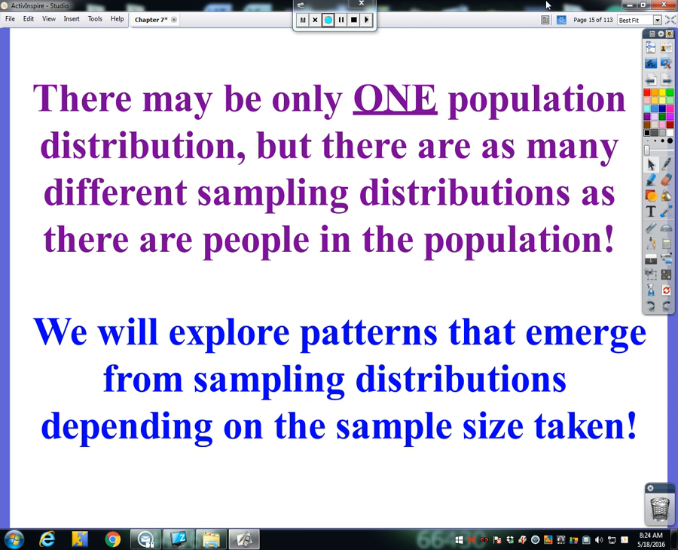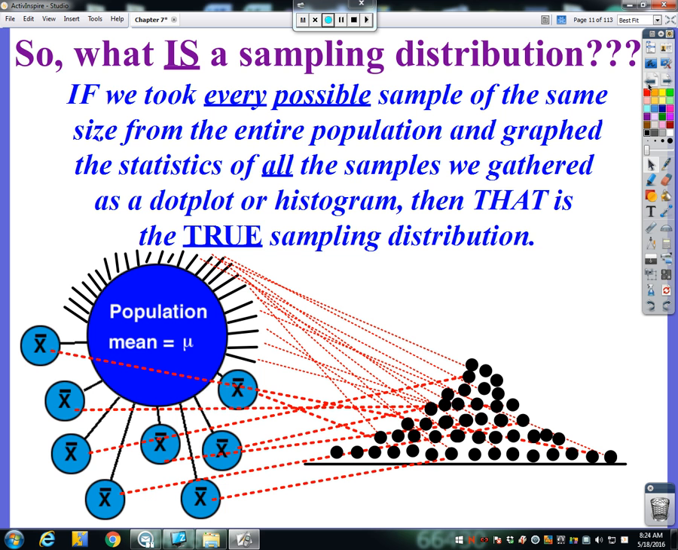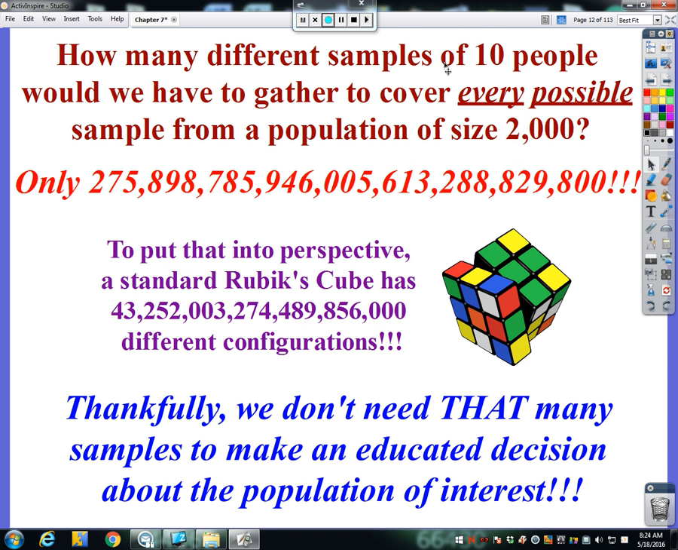Now, there may be only one population distribution because there's only one population of interest, but there are as many different sampling distributions as there are people in the population. Because earlier, when I told you the definition of a sampling distribution, I said it's if we took every possible sample of the same size.